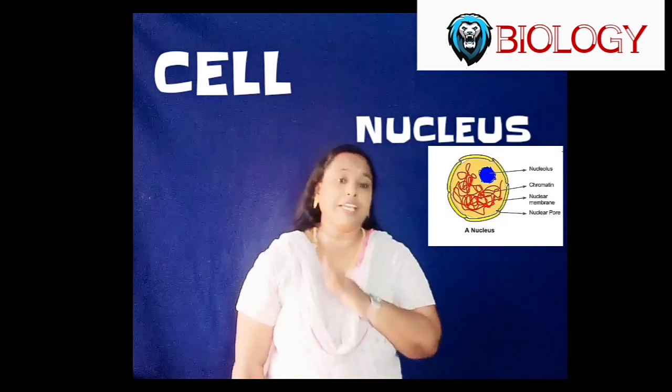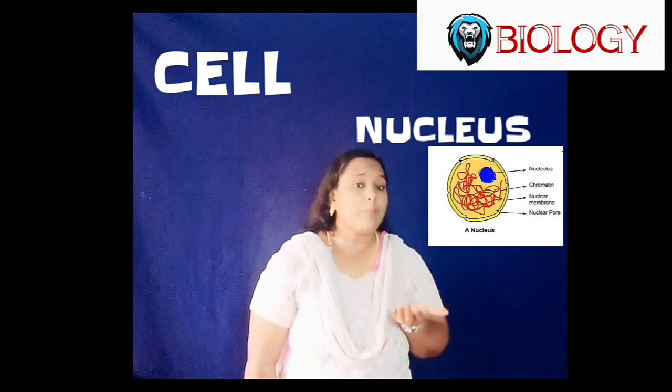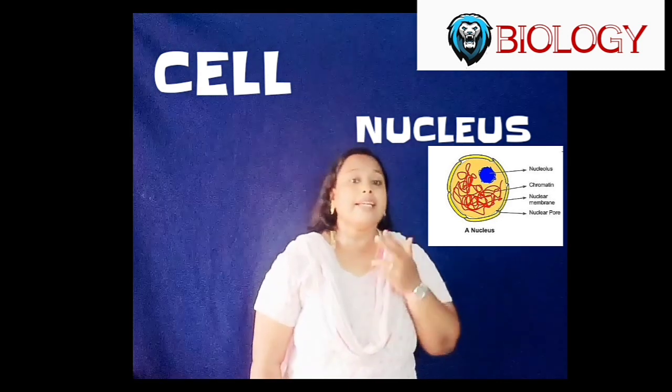Now, nucleus. It is considered the brain of the cell and is a spherical body surrounded by a double membrane.